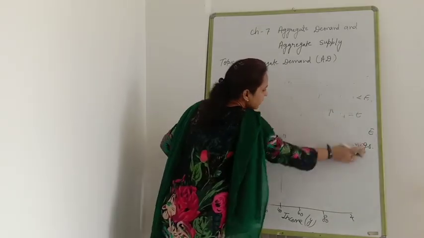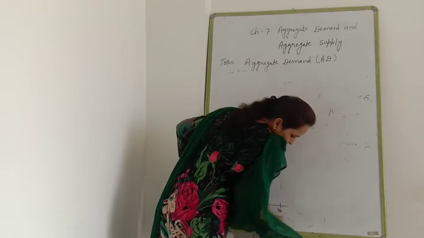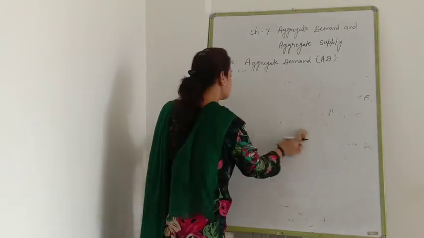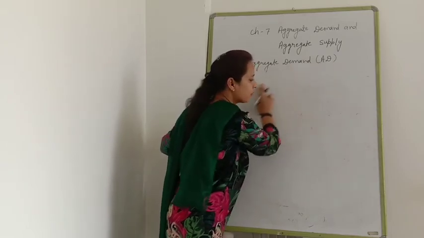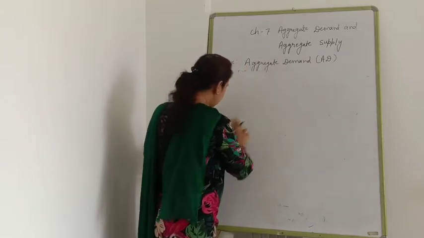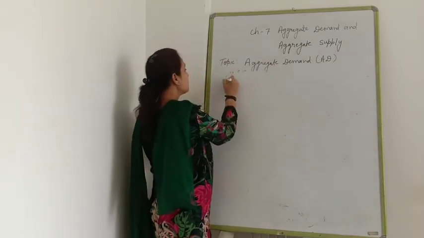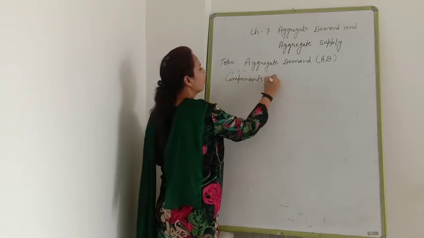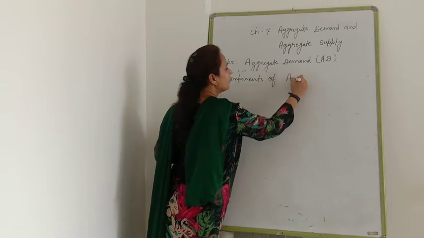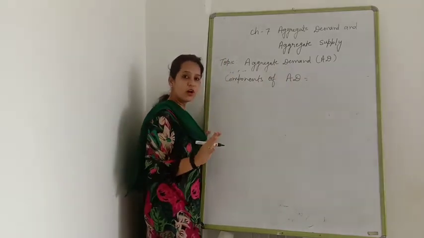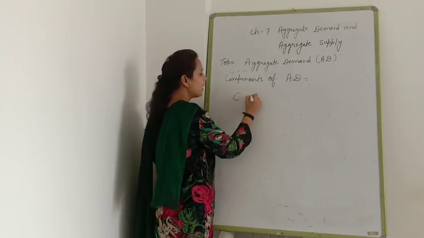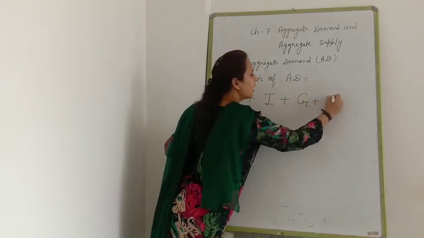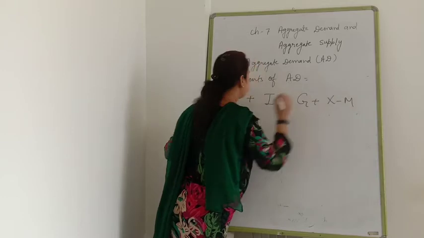That is also very easy, or if you have seen my video of national income, you will understand very easily what the components of aggregate demand are. There are 4 components of aggregate demand: C plus I plus G plus X minus M.